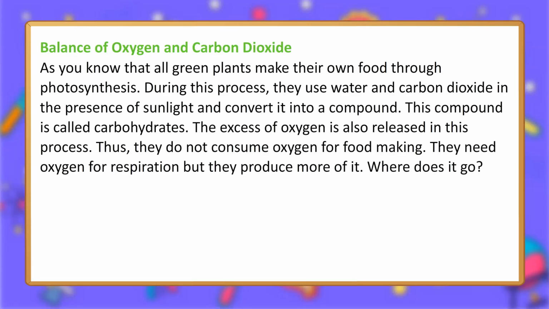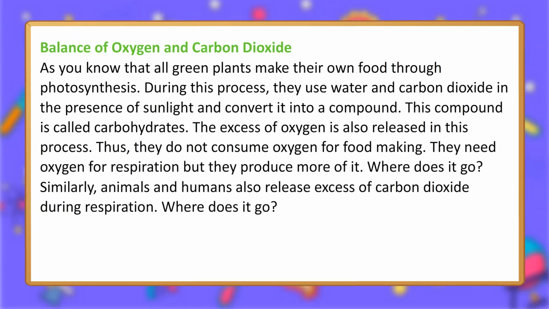As you know, all green plants make their own food through photosynthesis. During this process, they use water and carbon dioxide in the presence of sunlight and convert it into a compound. This compound is called carbohydrates. The excess of oxygen is also released in this process. Thus, they do not consume oxygen for food making. They need oxygen for respiration, but they produce more of it. Where does it go?